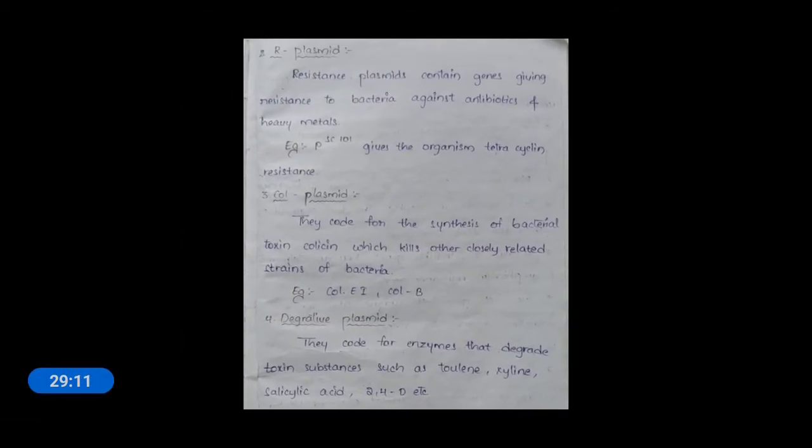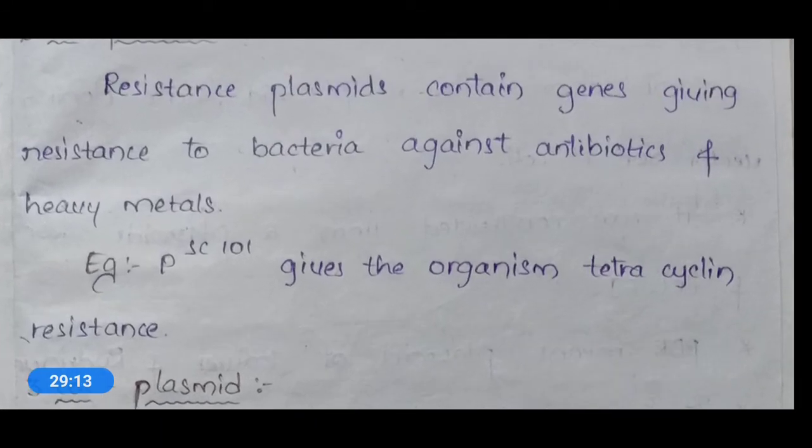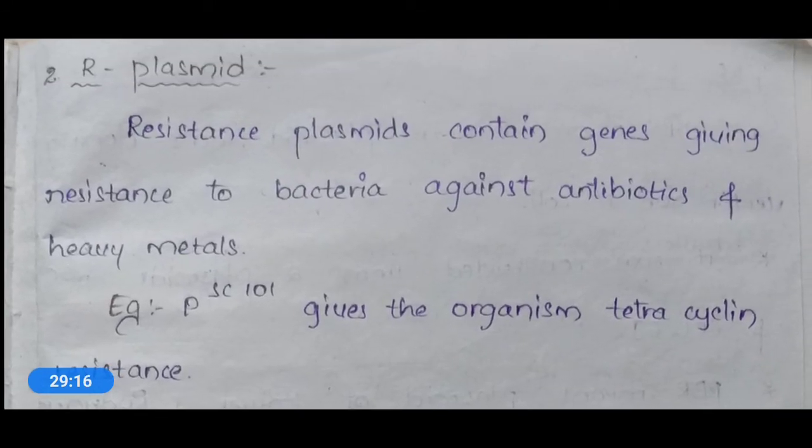Next one is the R plasmid. Okay, let's see this R plasmid, and this R plasmid will contain genes for resistance of bacteria against antibiotics and heavy metals.